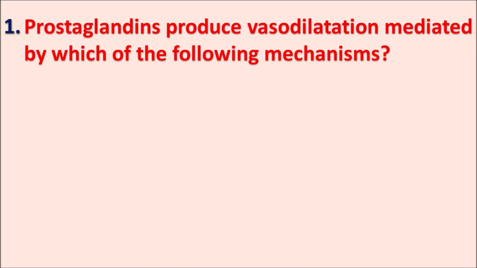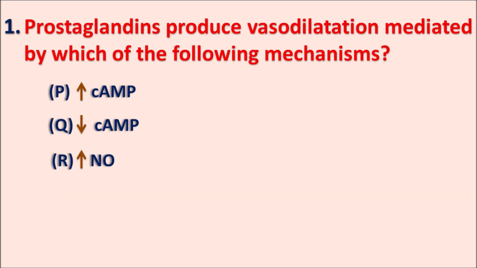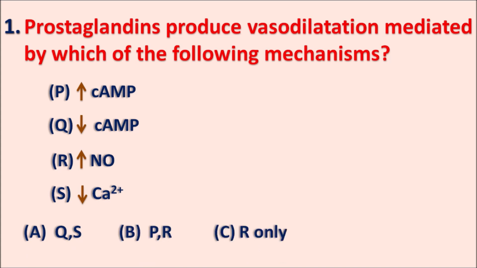Prostaglandins produce vasodilatation mediated by which of the following mechanisms? Options are P. Increase in the cyclic AMP, Q. Decrease in the cyclic AMP, R. Increase in the nitric oxide, and S. Decrease in the calcium. So by which mechanism do prostaglandins produce a vasodilatation? A. Q and S, B. P and R, C. R only, and D. P only. So here you have to select the mechanism which is related with the vasodilatory effects of the prostaglandins.